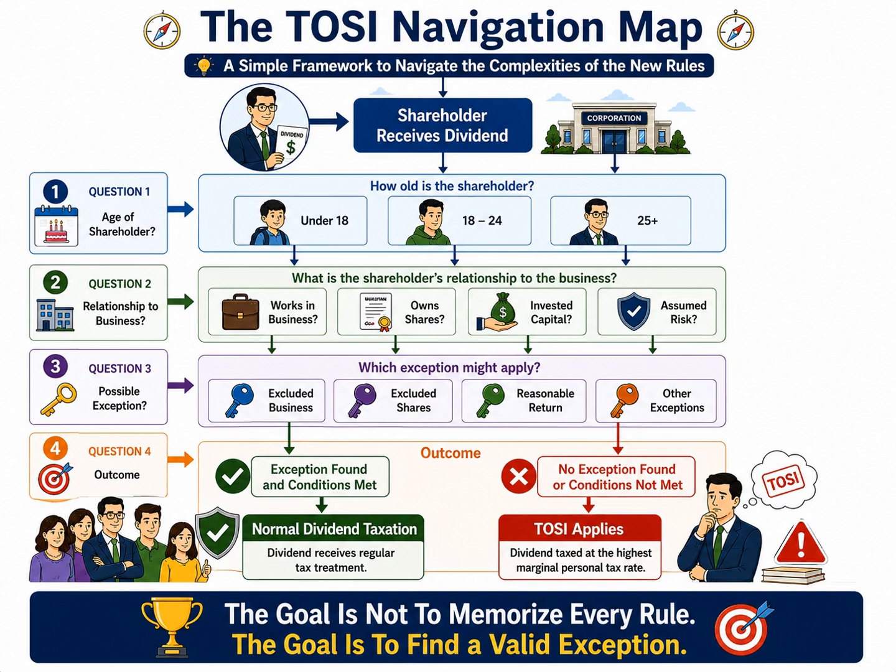Instead, it is about following a logical process, gathering the right facts, and identifying whether a valid exception exists. In many cases, the entire exercise can be viewed as a search for an exception that allows the dividend to escape the TOSI rules.